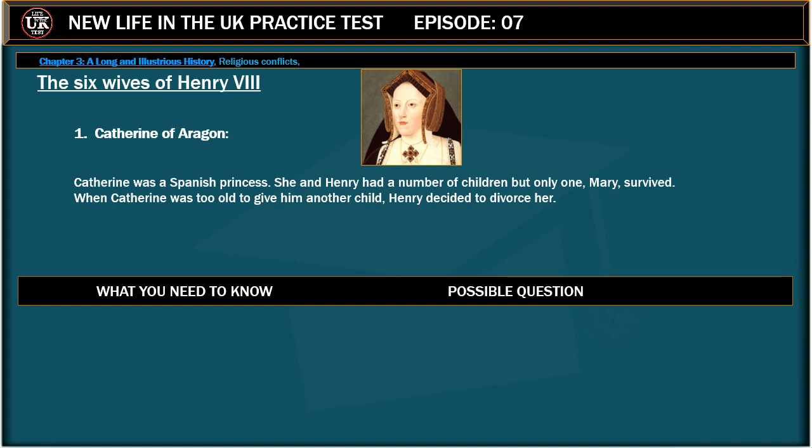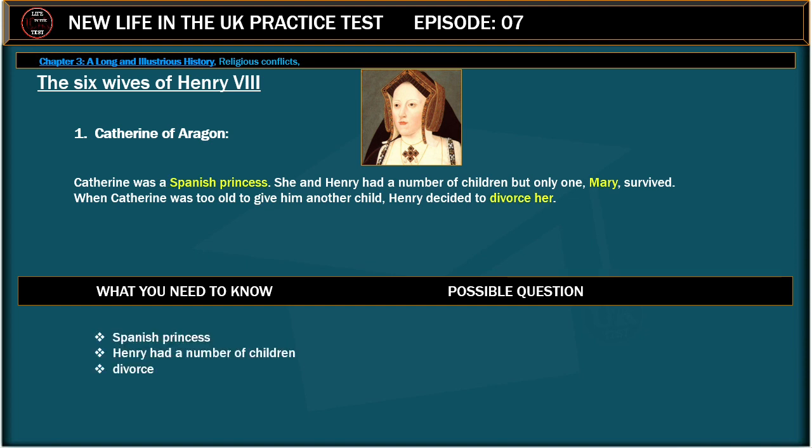Catherine of Aragon. Catherine was a Spanish princess. She and Henry had a number of children but only one, Mary, survived. When Catherine was too old to give him another child, Henry decided to divorce her, hoping that another wife would give him a son to be his heir.